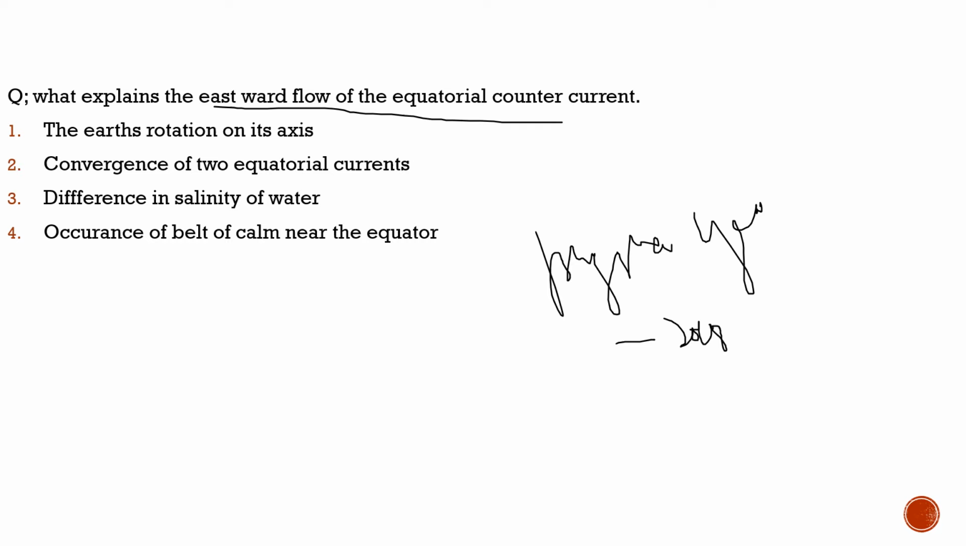Convergence of two equatorial currents, no. Difference in salinity of water, no. Acronym of the belt of calm near the equator, no. It is the Earth's rotation on its axis, we can say Coriolis force, 100% correct, Coriolis force. So the correct option with respect to this question is option 1.